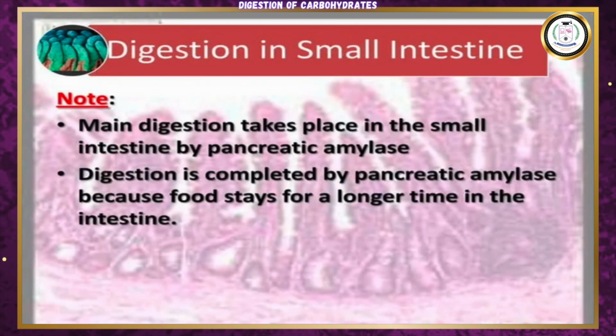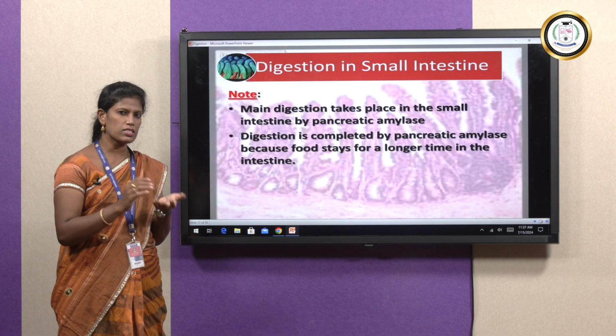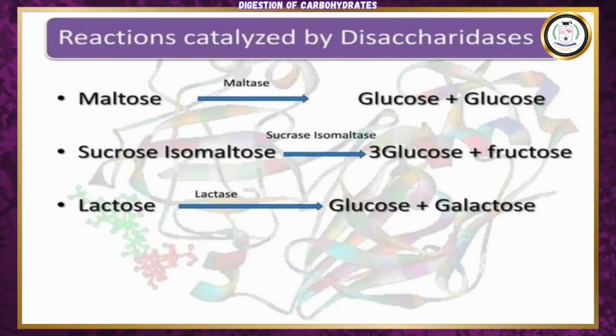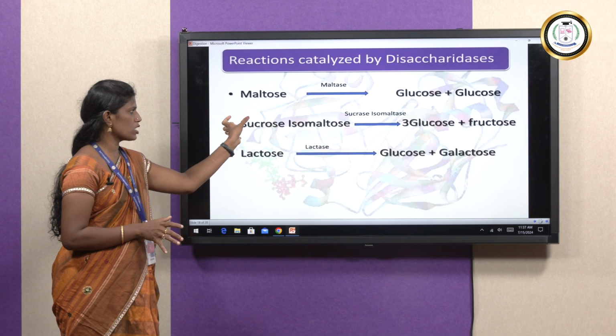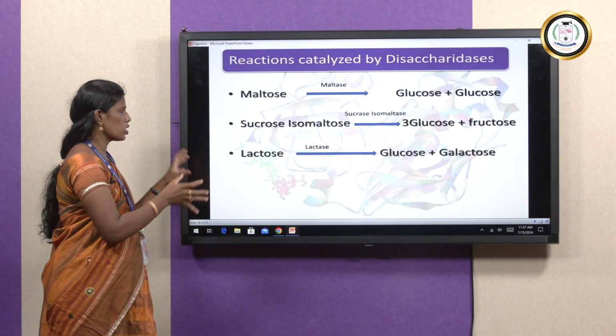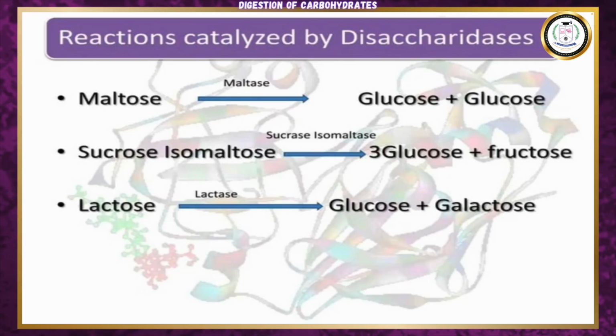Next is digestion in small intestine. The main digestion takes place in small intestine because the food stays longer in the small intestine. Maltose, a disaccharide, is converted into glucose and glucose, which are monosaccharides, by maltase enzyme. Sucrose and isomaltose are converted into glucose plus fructose by the enzyme sucrase isomaltase. Lactose is converted into glucose and galactose by the enzyme lactase.